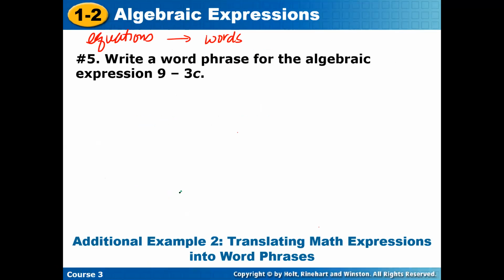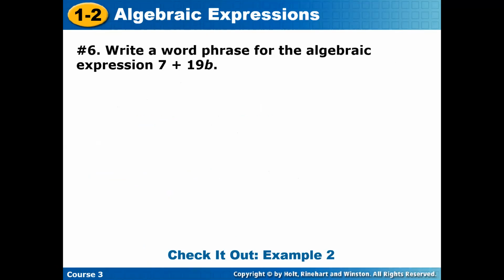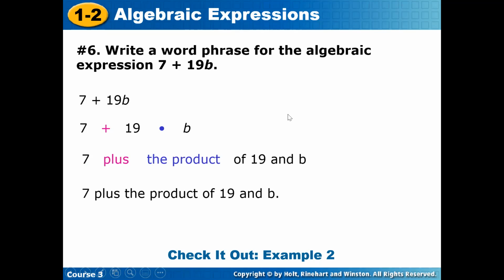Okay, number 5. Now we're going to work backwards. I'm going to give you the expressions and I want you to write them in words. How would you write this expression? You could say something like 9 minus 3 times c, or 9 minus the product of 3 and c. Number 6, how would you write this expression in words? It's 7 plus 19 times b, or 7 plus the product of 19 and b.